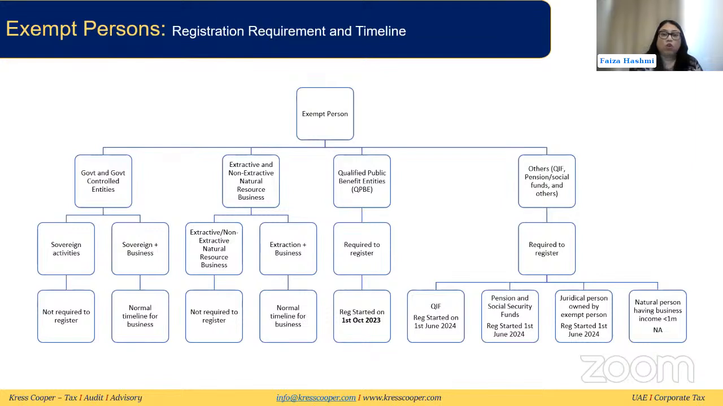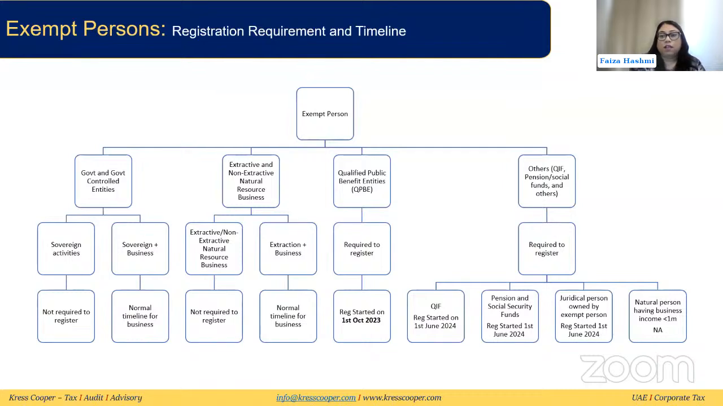Now, moving on to qualified public benefit entities, they are required to register first. And if they are one of the qualified public benefit entities listed under the cabinet decision, they need to register and also apply for the exemption if they are meeting the conditions, which we will be discussing later on. Their registration started on 1st of October 2023.